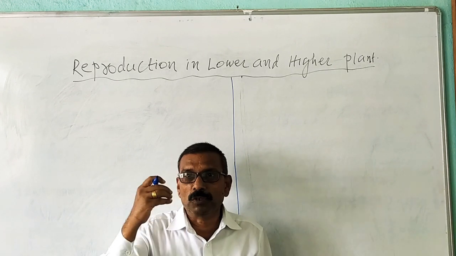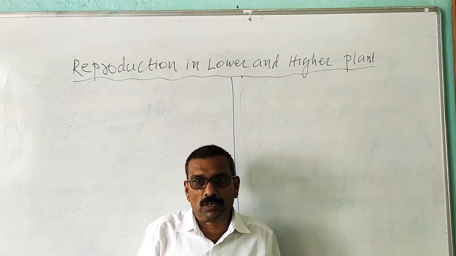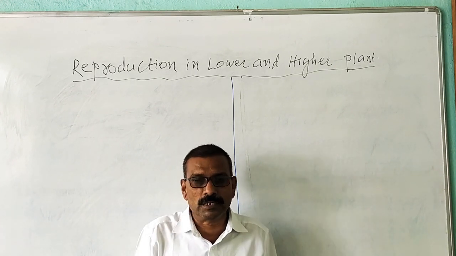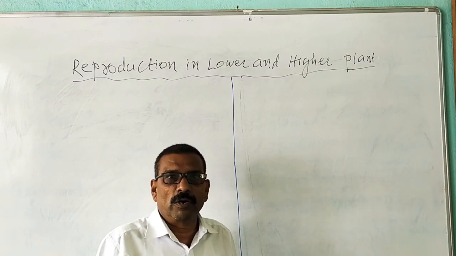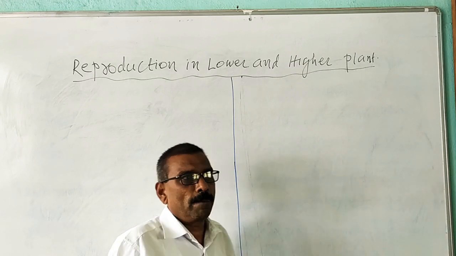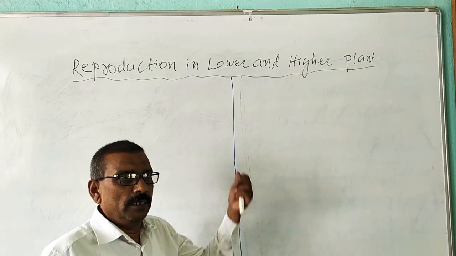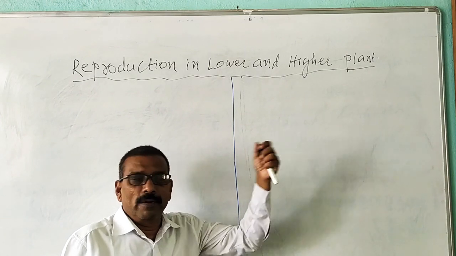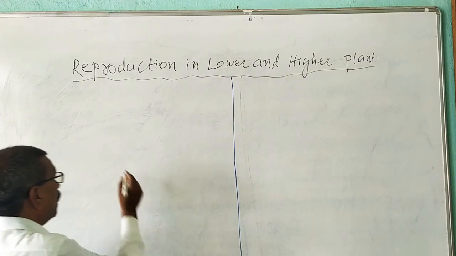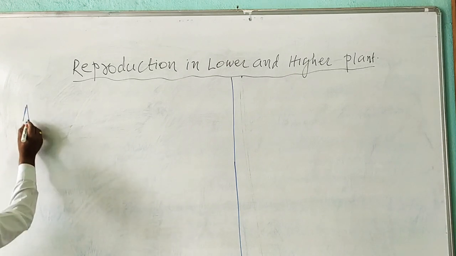म्हणजे स्वतःचा वंश पुढे चालू ठेवण्यासाठी ते रिप्रोडक्शन दाखवतात. That is to continue their own race, also to continue their life. For this purpose living organism shows reproduction. Then next one is, in nature there are different types of the reproduction found. The main two types of the reproduction are known as asexual reproduction